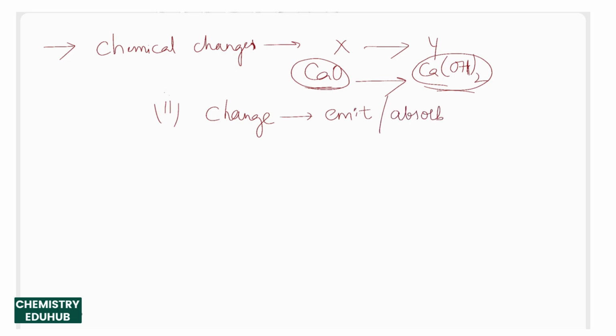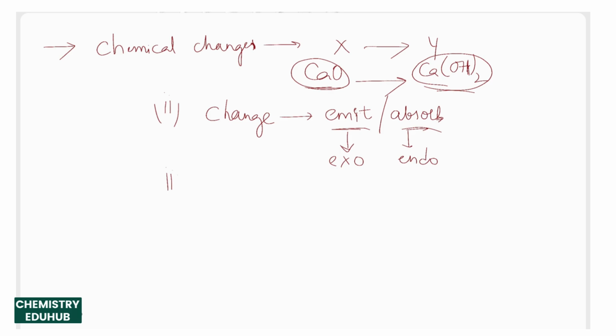That means the chemical reaction can take place while it emits energy or absorbs energy. So the reaction can be either exothermic or endothermic. This is the second characteristic of a chemical change.